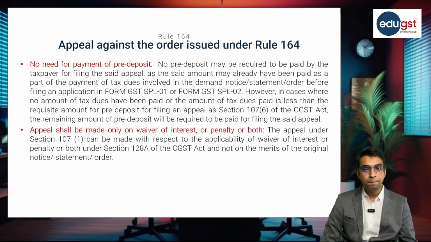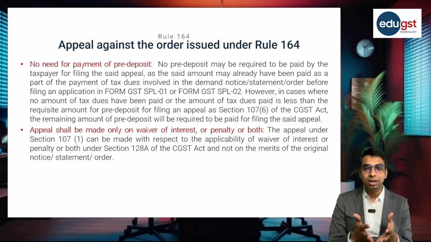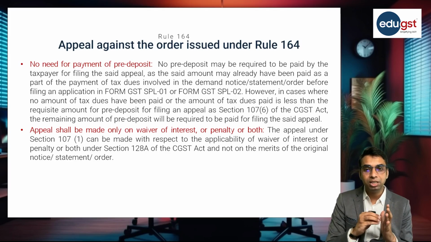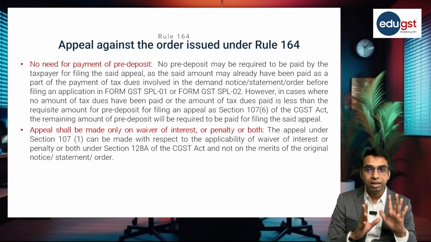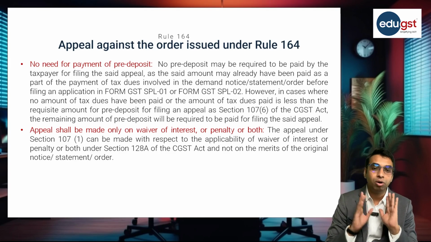In that case, merits which are defined in the original appeal cannot be made the grounds of appeal in this case. So here the applicant can plead only on the ground of waiver of interest, penalty or both. The appeal under section 107 can be made with respect to the applicability of waiver of interest or penalty or both, and not on the merits of the original notice, statement or order.